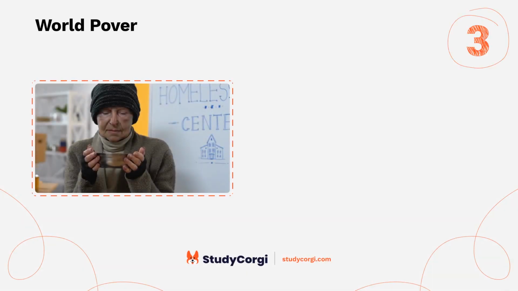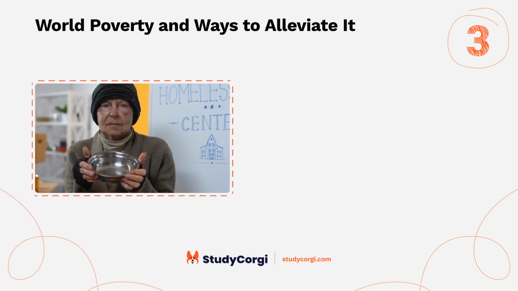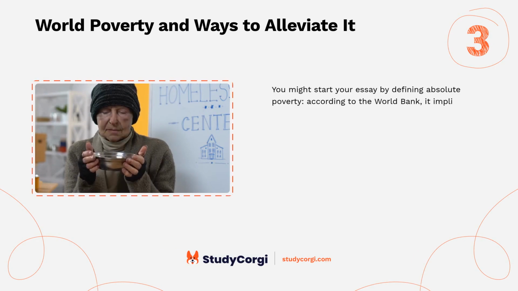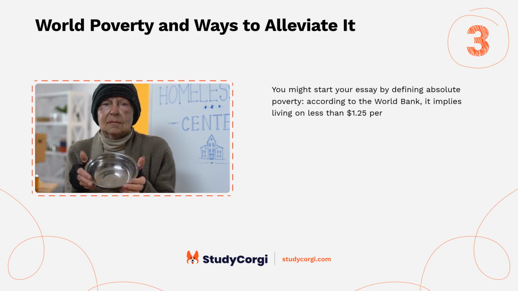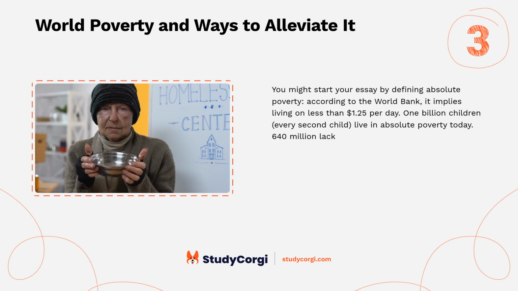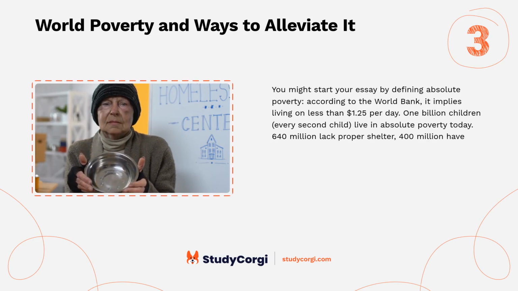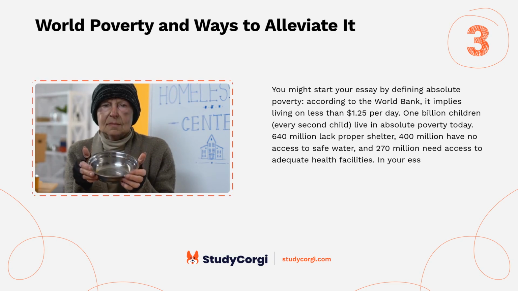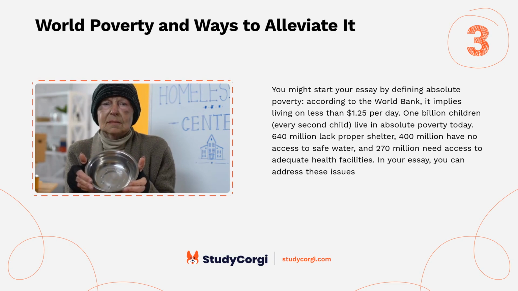World poverty and ways to alleviate it. You might start your essay by defining absolute poverty. According to the World Bank, it implies living on less than $1.25 per day. 1 billion children, every second child, live in absolute poverty today. 640 million lack proper shelter, 400 million have no access to safe water, and 270 million need access to adequate health facilities. In your essay, you can address these issues and analyze the measures proposed to solve them.